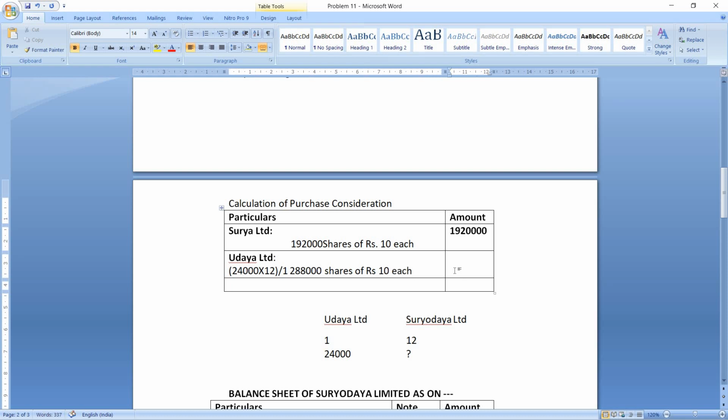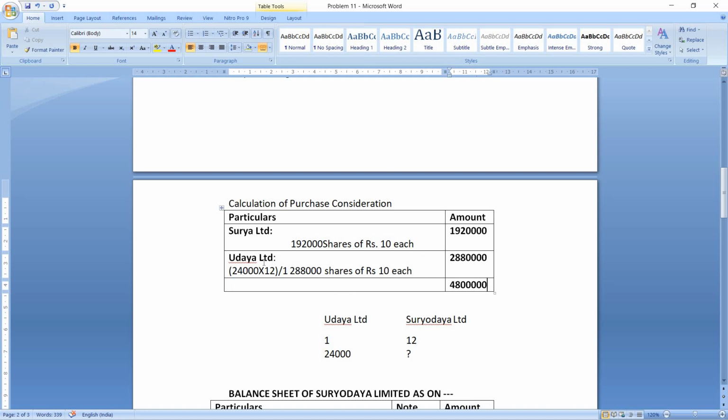So what will be the total purchase consideration? That will be 28,80,000. So this is the purchase consideration of Uday Limited. We can make the total and keep it if we want. So that will be 48 lakhs. I hope this is clear.